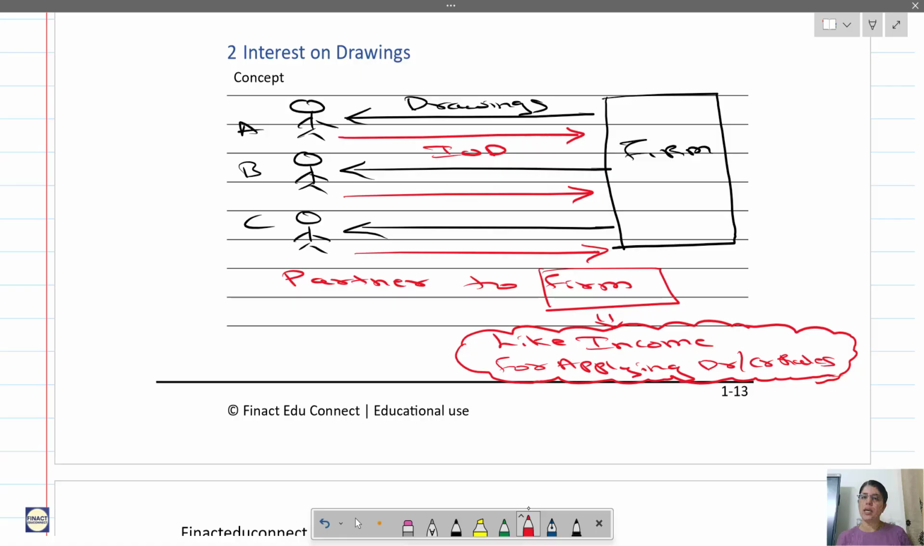Means similar to income. Okay, but there is some difference that we will know later. So similar to income, and for applying the debit credit rule, we will treat it like an income. Okay, now write this.